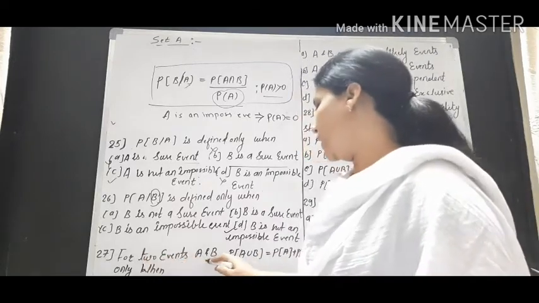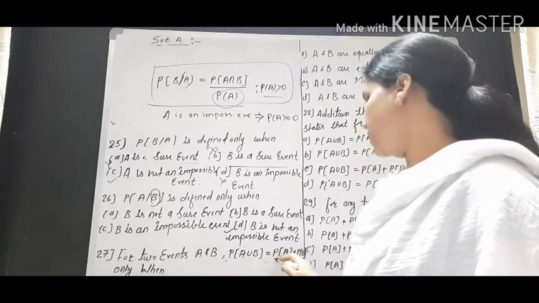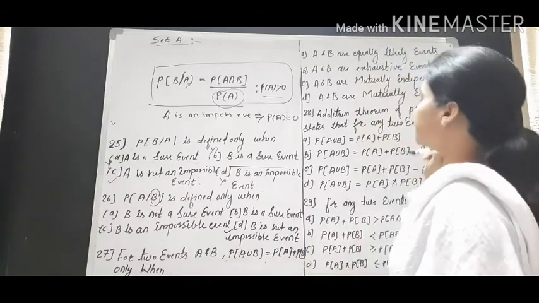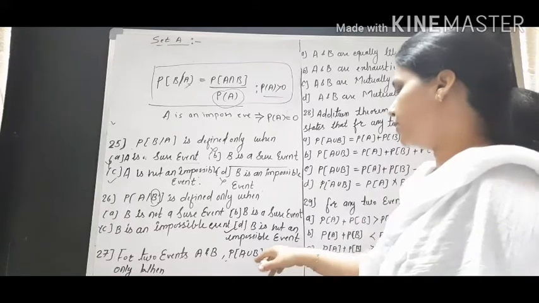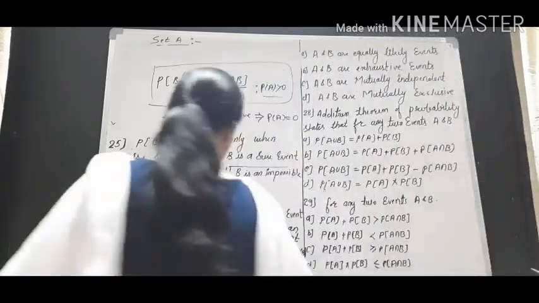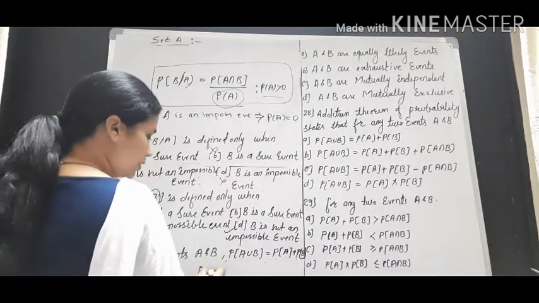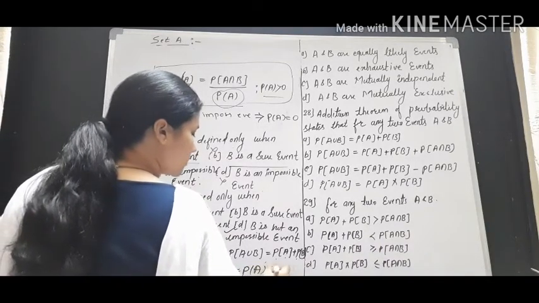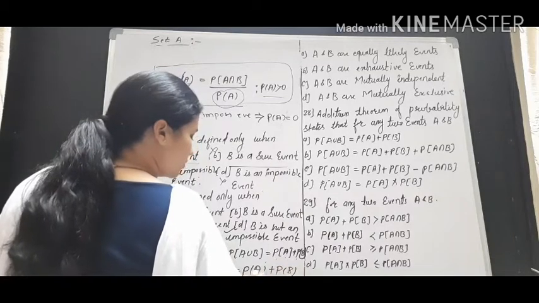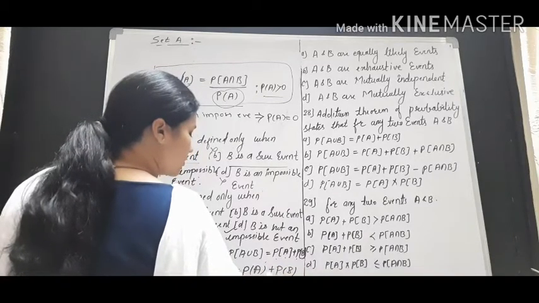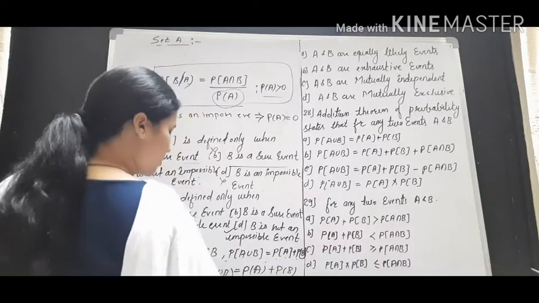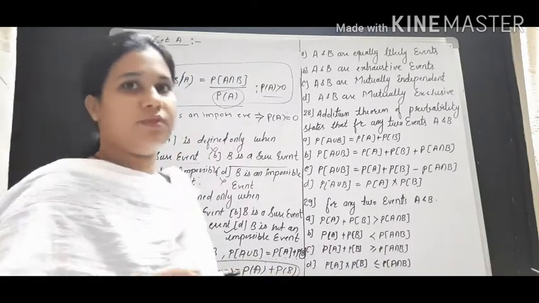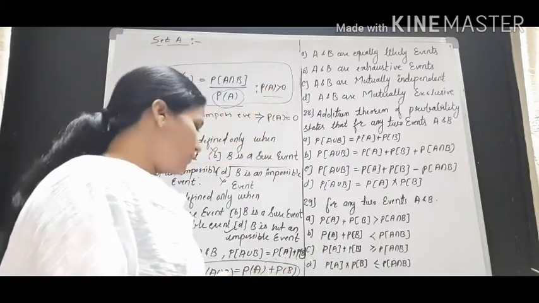Question number 27. For two events A and B, probability of A union B is equal to probability of A plus probability of B only when this is possible. We know that probability of A union B is equal to probability of A plus probability of B minus probability of A intersection B. This question is asking about only this much. It is not showing probability of A intersection B, which means it has been removed.